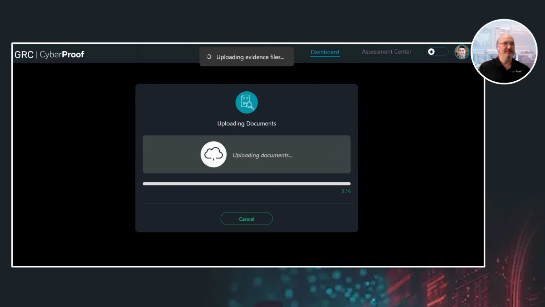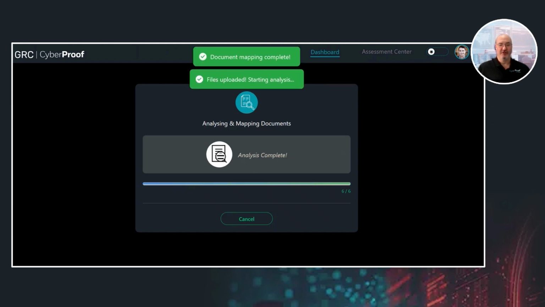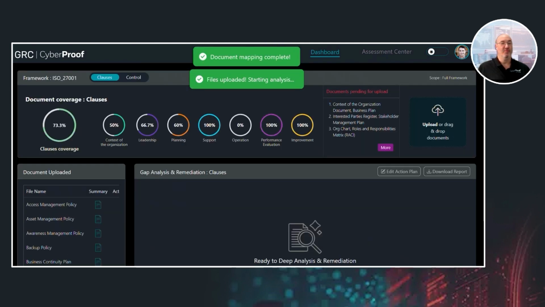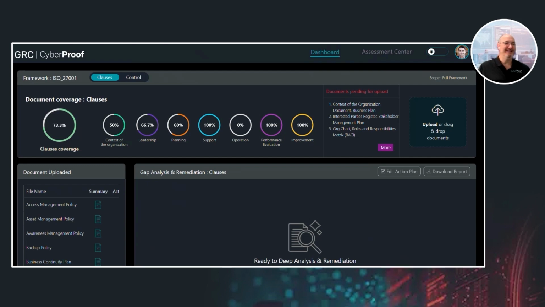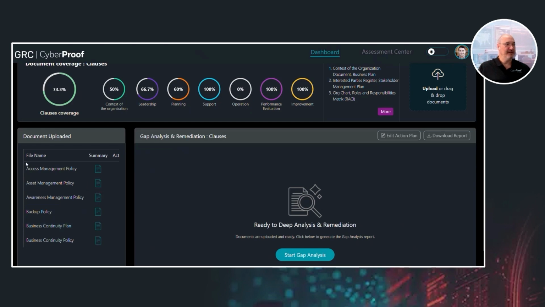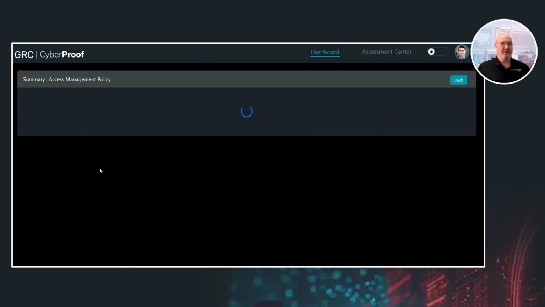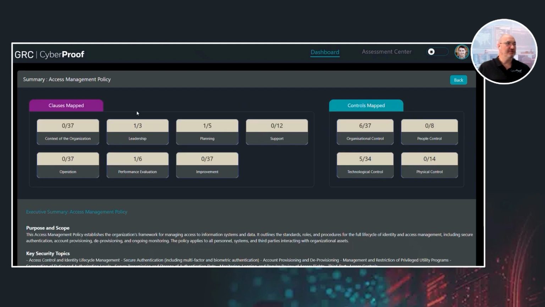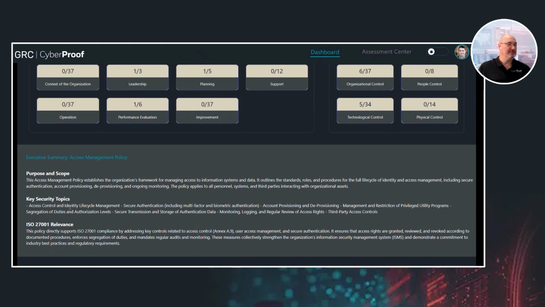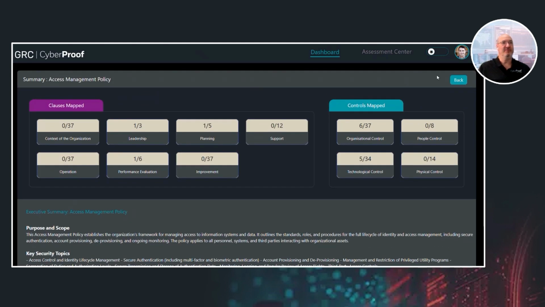The system instantly reviews all documents and maps their content to ISO 27 controls and clauses. With few documents, you have seen it, it's almost instant. In a real engagement with 30, even 40 or 70 documents, it can take several minutes. For each of the documents I provided, the system will generate an executive summary explaining how the system interpreted this document, what clauses it mapped, what controls it mapped, the purpose, the key security topics related in the document, and why it is relevant for the ISO 27 assessment that we're performing.